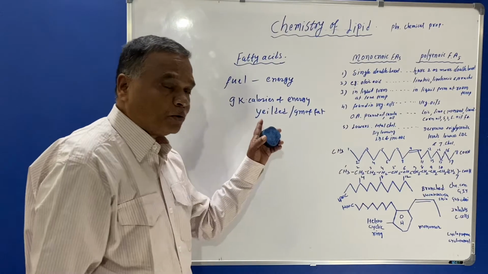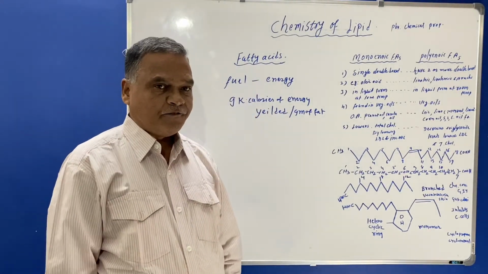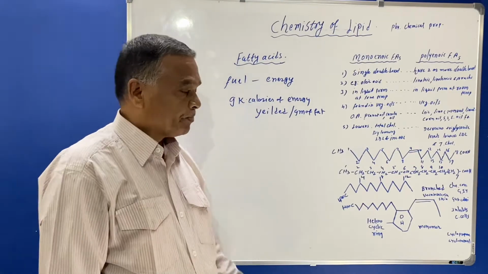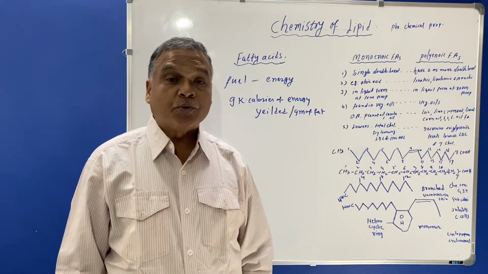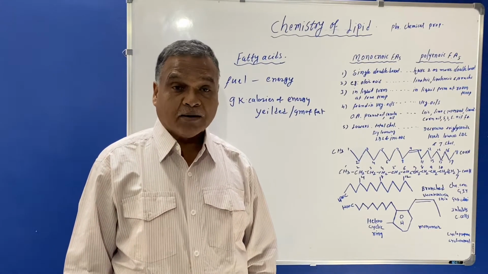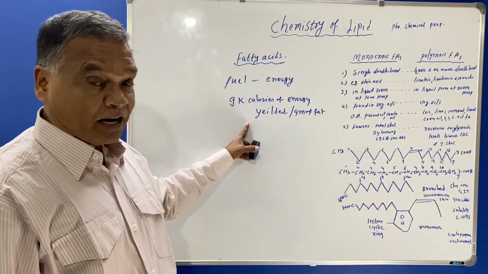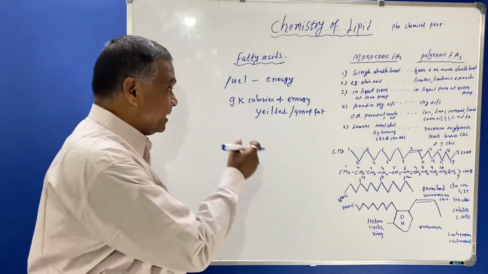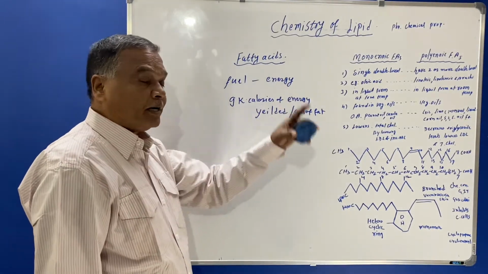So you must know that the energy yielded by these fatty acids or fat is more than that of carbohydrate, which yields only 4 kilocalories per gram of carbohydrate. So it is more than that of carbohydrate, which gives energy, 9 kilocalories of energy yielded per gram of